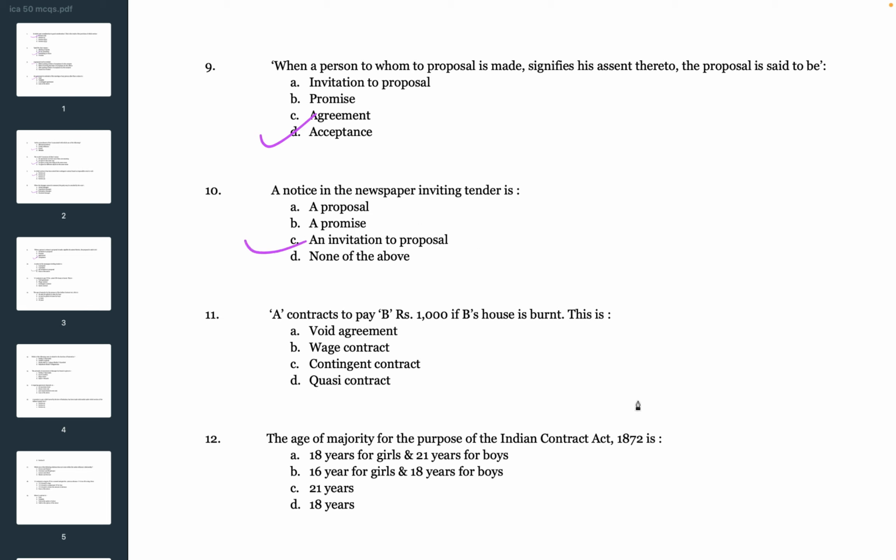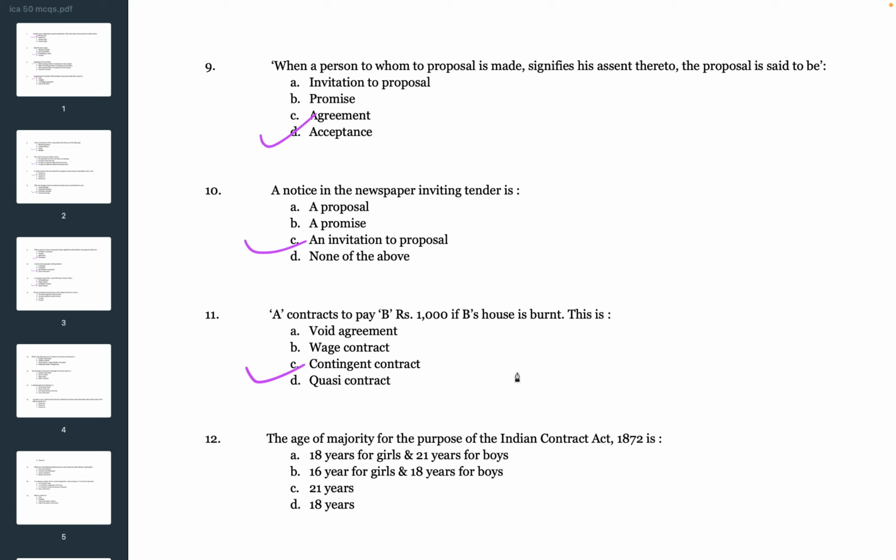Next question. A contracts to pay B rupees 1,000 if B's house is burnt. This is. The options are A. Void agreement, B. Wage contract, C. Contingent contract, D. Quasi contract. So the correct answer is C. Contingent contract.